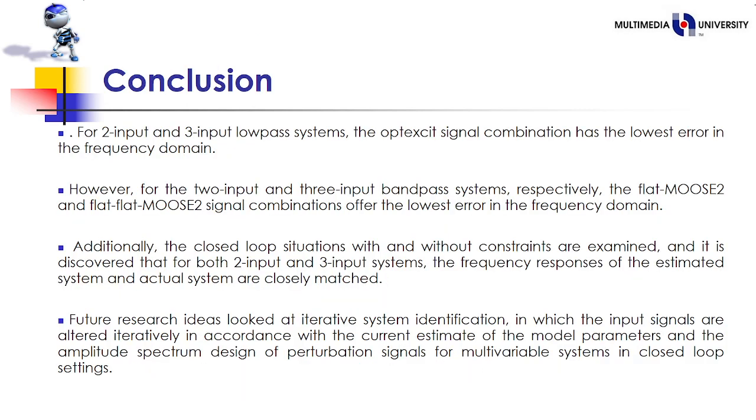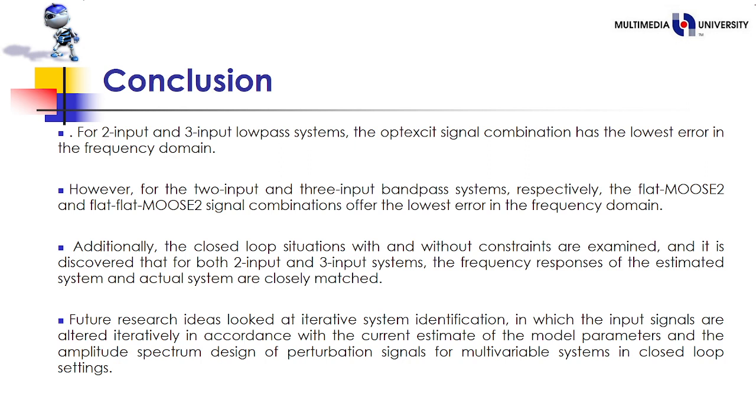Conclusion: for two-input and three-input low-pass systems, the operating signal combination has the lowest error in the frequency domain. However, for the two-input and three-input bandpass systems, respectively, the flattest-two and flattest-three signal combinations offer the lowest error in the frequency domain. Additionally, the closed loop situations with and without constraints are examined, and it is discovered that for both two-input and three-input systems, the frequency responses of the estimated system and actual system are closely matched.